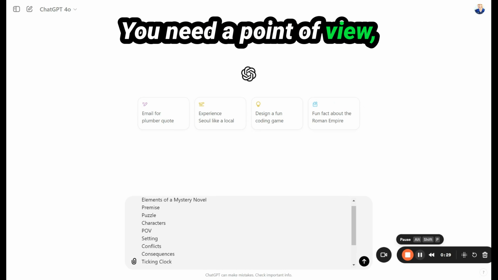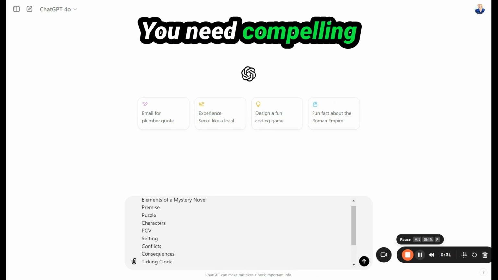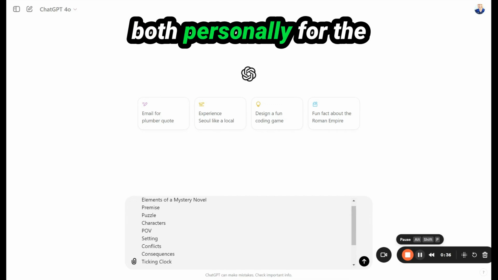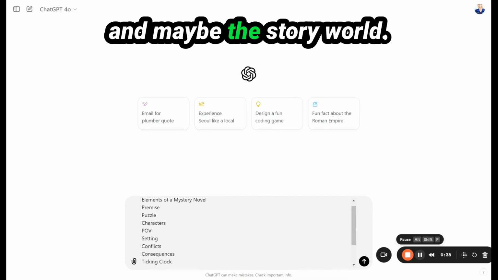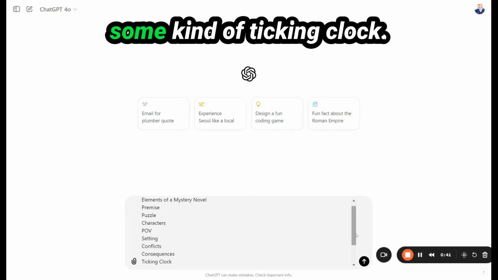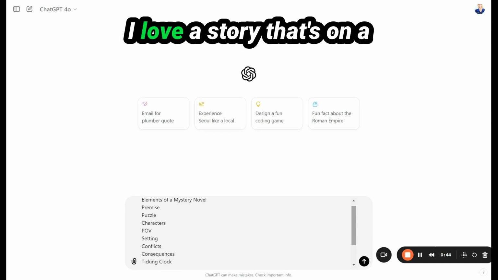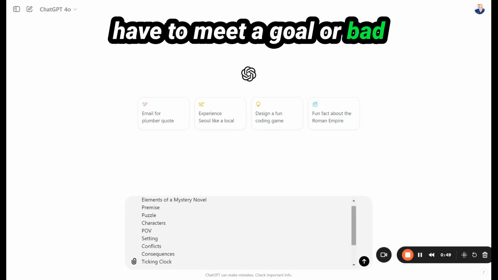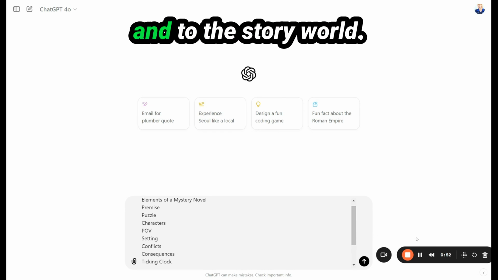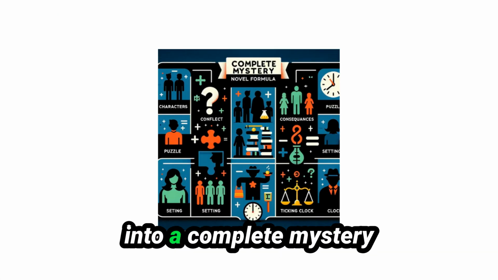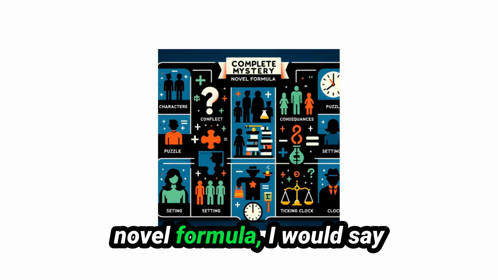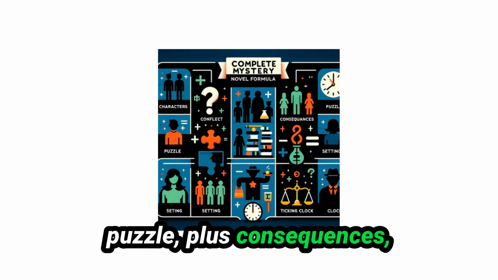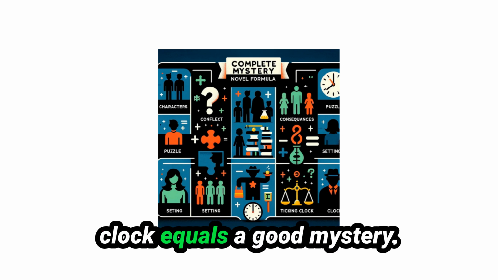You also need characters. You need a point of view, POV, a good setting. You need compelling conflicts, some kind of story consequences, probably both personally for the characters and for the story and maybe the story world. And you're going to need some kind of ticking clock. I love a story that's on a deadline where the characters have to meet a goal or bad things happen to them and to the story world. If we want to put that into a complete mystery novel formula, I would say characters plus conflict plus puzzle plus consequences plus setting plus ticking clock equals a good mystery.